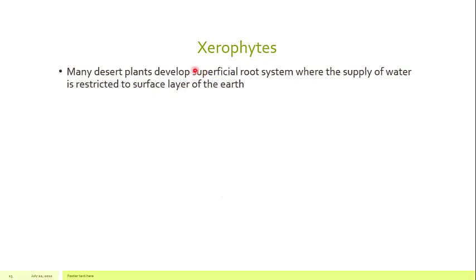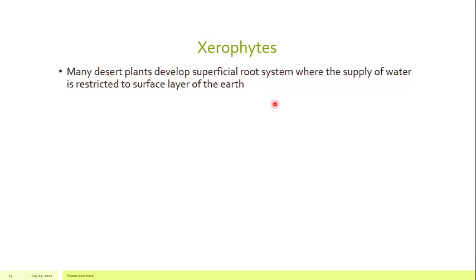So many desert plants develop a superficial root system where the supply of water is restricted to the surface layer of the earth. In various desert plants growing in the desert environment, when rainfall occurs and water is available at the surface of the soil, these plants quickly absorb it, and their root system is present on or near the surface of the soil. They quickly absorb the water which is available after the rain.